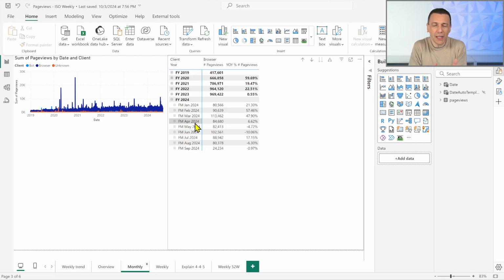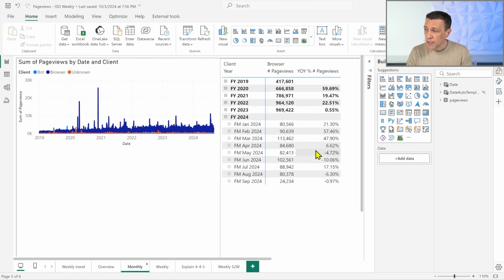So it has to be a 4 or 5 week month. We will describe this later. But the idea is that if we consider this period that we call April, the difference is 6% over the same period in the previous year. So we are doing a year-over-year comparison. This is the measure that we are using, and for the year-over-year comparison, we see a number that is increased by 6%. I try to highlight this better. So this is the number that we want to analyze, plus 6% over April 2023 with the week-based calendar.